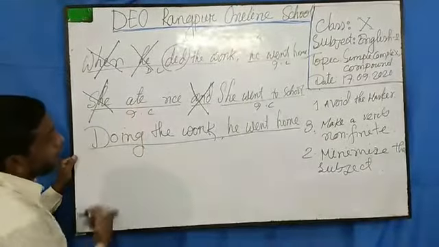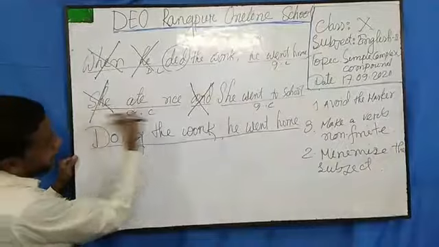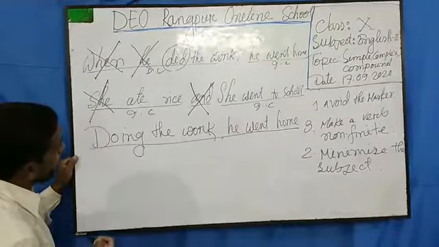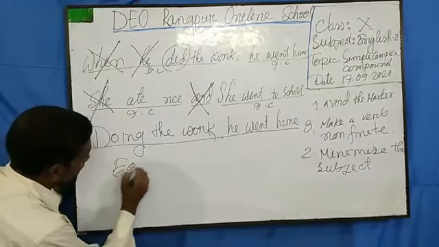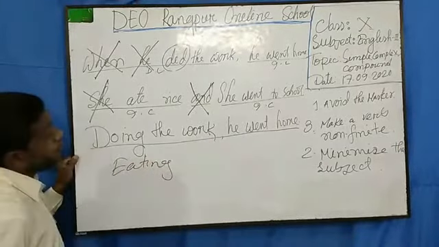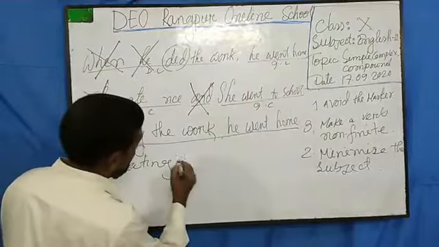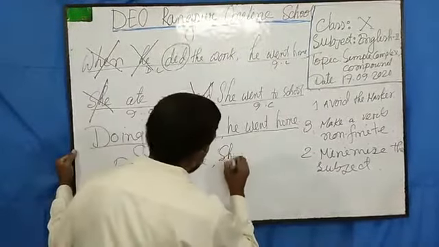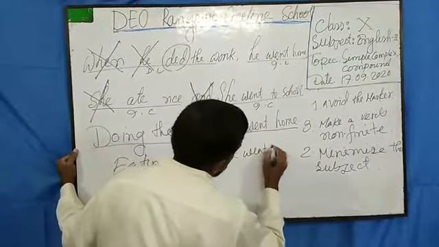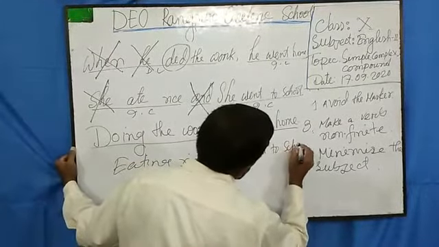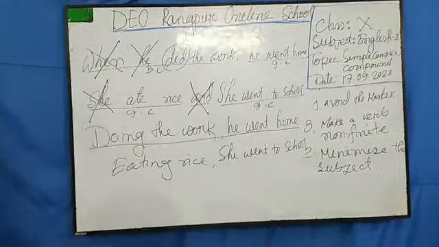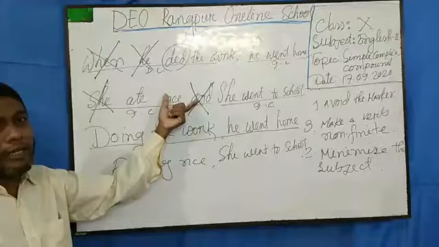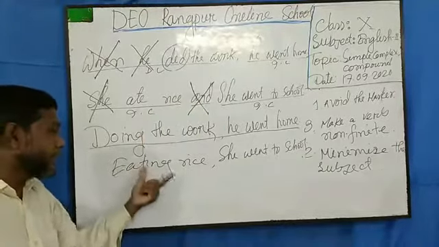And again, this was the compound, so I have minimized the subject and the verb also. Now I will make this verb into a non-finite verb. This is eating. So eating, now I will copy. Eating rice, she went to school. So dear students, how easily I can make these complex or compound sentences into simple sentences.